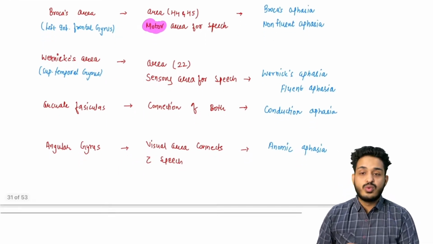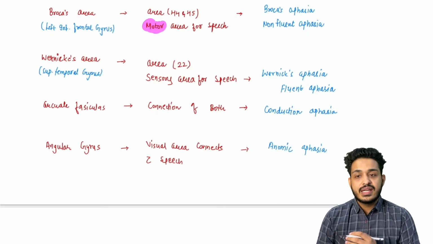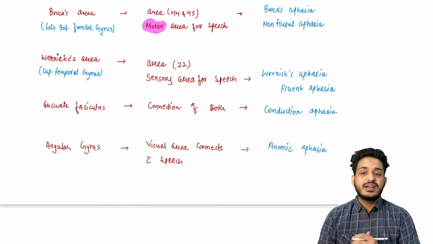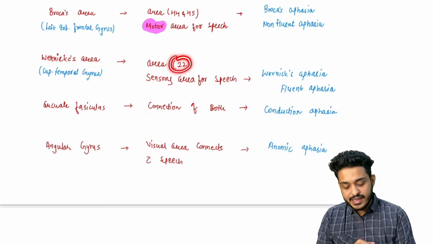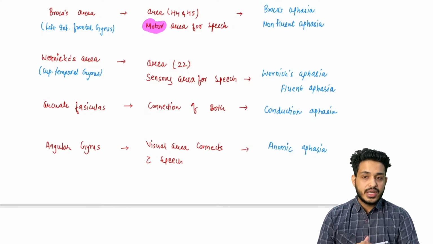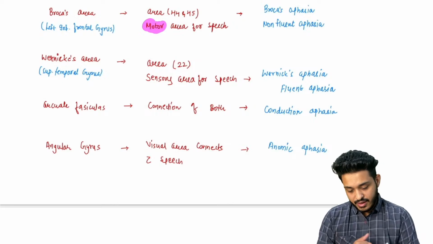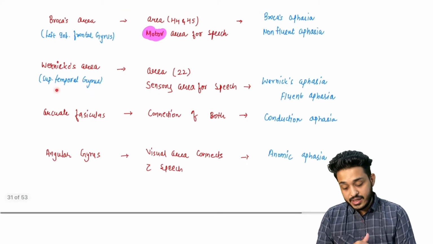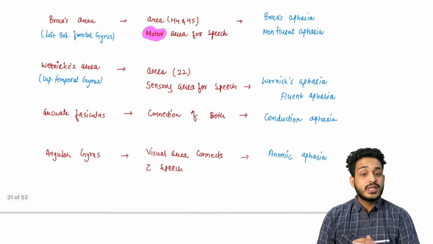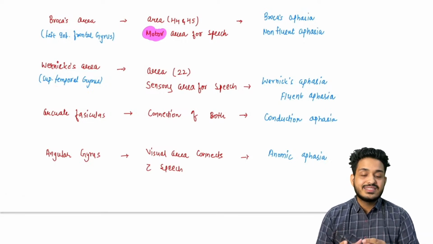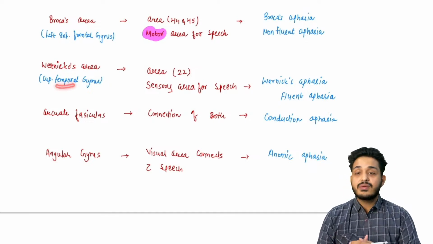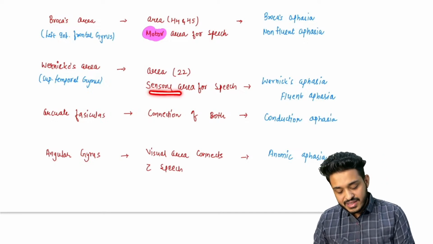Next, what is Wernicke's aphasia? What is Wernicke's area? So remember, if the problem lies in the superior temporal gyrus, or they are writing in the question area number 22, this is a previous year FMG question, right? NEET PG, they have also asked. This is a high yield topic, right? So if there is a problem in the superior temporal gyrus, or they are giving a history that the patient is having some stroke or something like that, and the patient is having a problem with understanding, or a problem with the